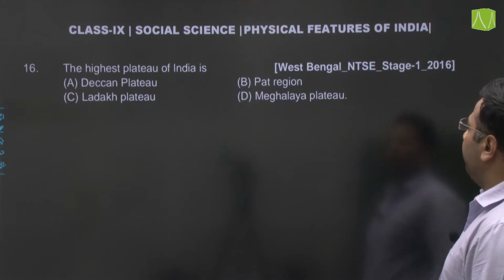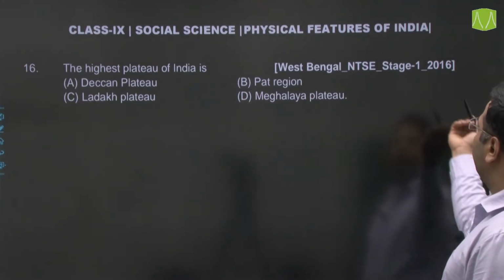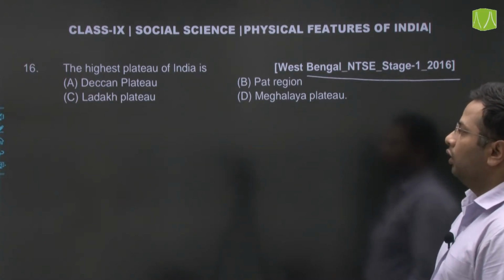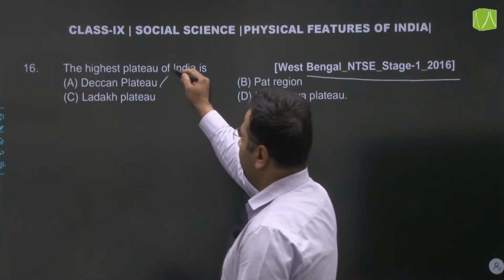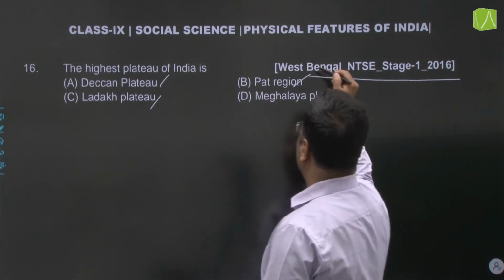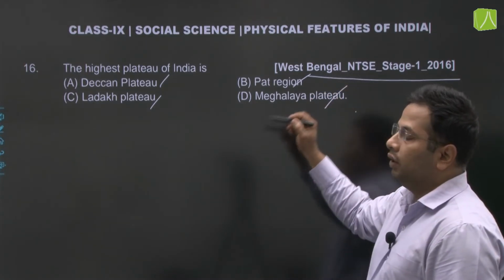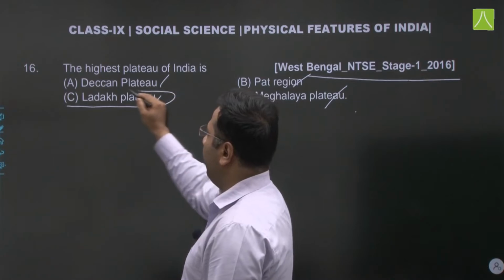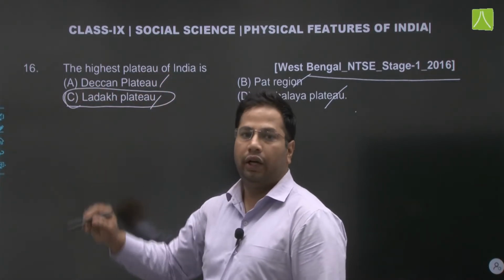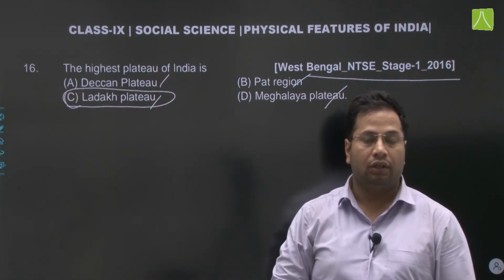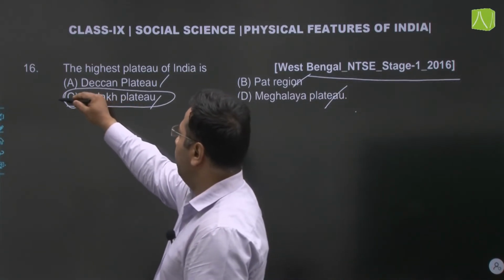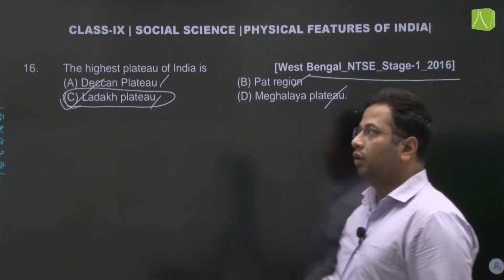The highest plateau of India. This question appeared in West Bengal in the year 2016. The options are Deccan Plateau, Ladakh Plateau or Meghalaya. Definitely Ladakh is located at the most height. It is located in the hills, in the Himalaya region. So our answer would be C, Ladakh Plateau, without any doubt.